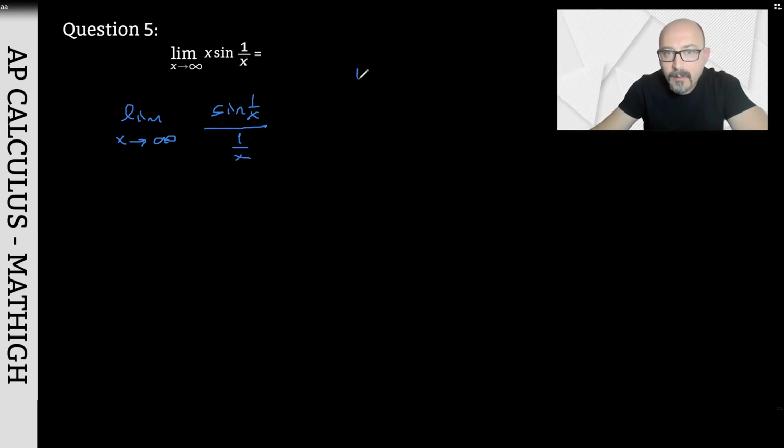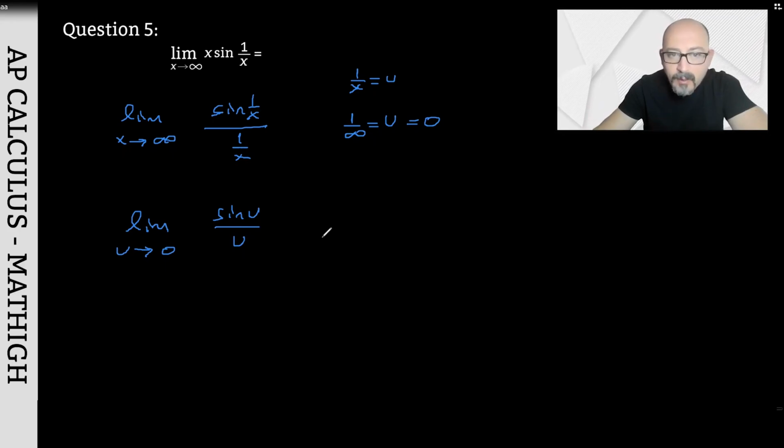Besides that, if I call 1 over x u, as x approaches infinity, 1 over infinity also approaches 0, so u approaches 0. In this case, the limit as u approaches 0 gives us a new question, sin u divided by u. Here, we mentioned the properties coming from the squeeze theorem in the first question. When the sine and the expression with x are divided, we could take the coefficients for 0 over 0. That's why the answer to the question comes out to be 1.